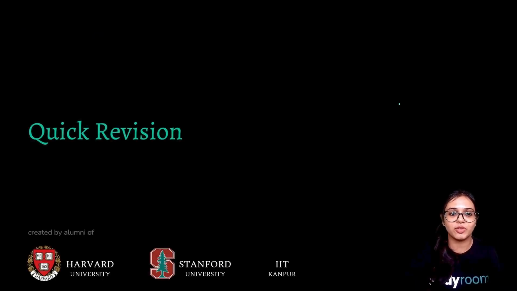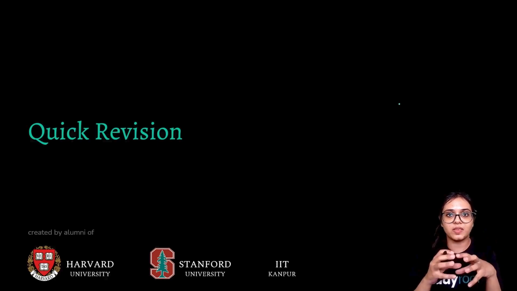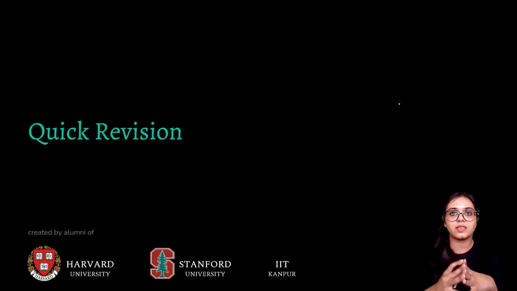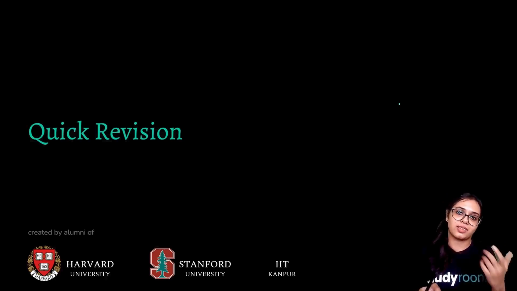Let's have a quick revision of this wonderful session. This was chapter 1 of grade 9, and in this chapter we learned about matter. We basically focused on the physical properties of matter. We learned that there are three states of matter: solid, liquid, gas, and all these states have intermolecular spaces between them, and there is intermolecular attraction between the particles. So the space is there because of the attraction. The lesser the space, the more the attraction, as in solids, and the higher the space, the less the attraction, that is the gas.